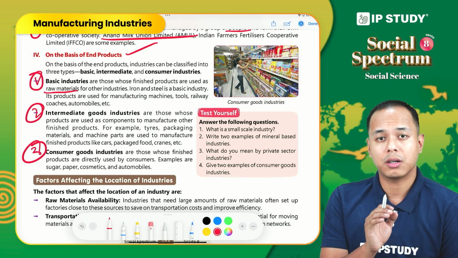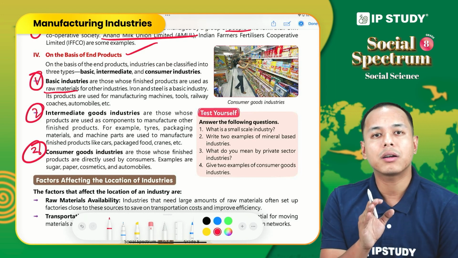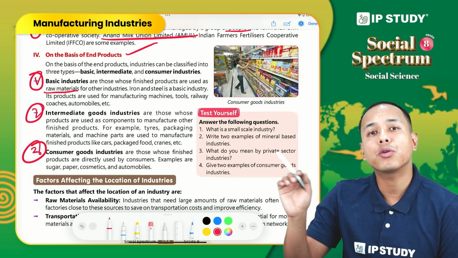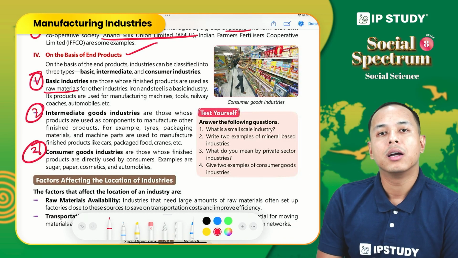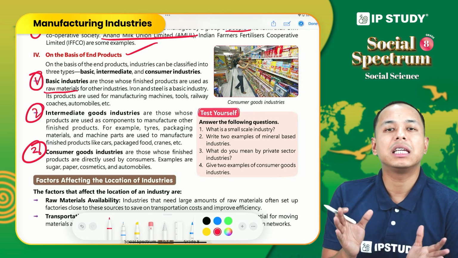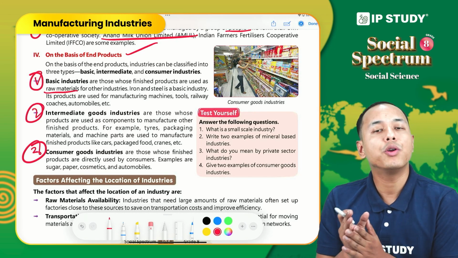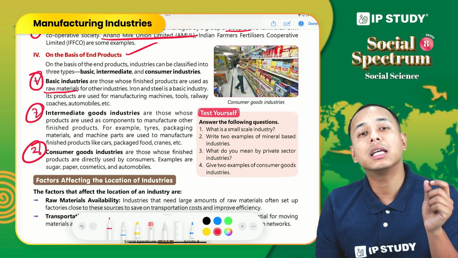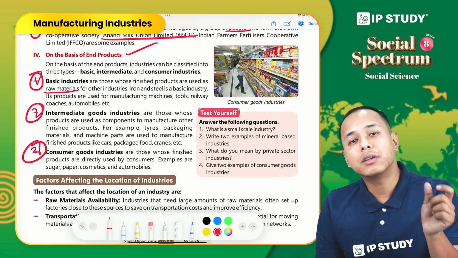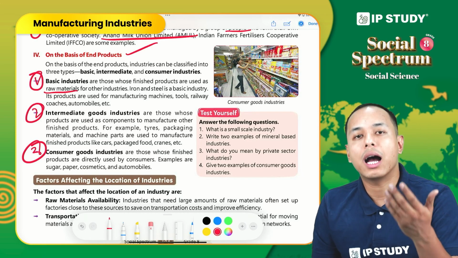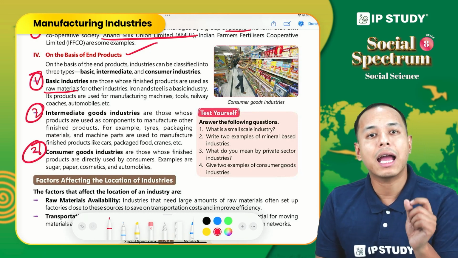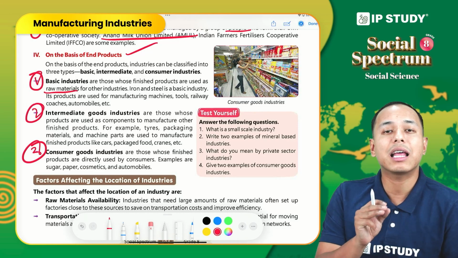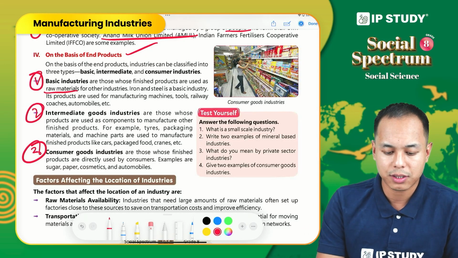The final product from iron and steel industry is used as a raw material for automobile industry, right? We need aluminum and steel to make a vehicle. We do not get aluminum and steel directly from nature. It is the iron and steel industry that converts iron ore into iron and steel, and that acts as a raw material for automobile industry. So these are the basic industries that act as a feeder for other industries.